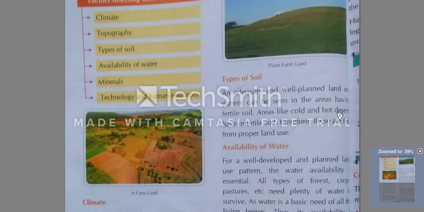Cold desert and hot desert have infertile soil. There is no fertility in the soil in that area. Therefore, these are free from proper land use. People are unable to use this because it is infertile. So people start moving from that place to another place.